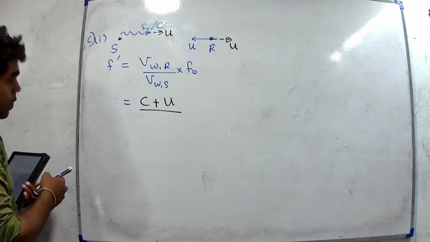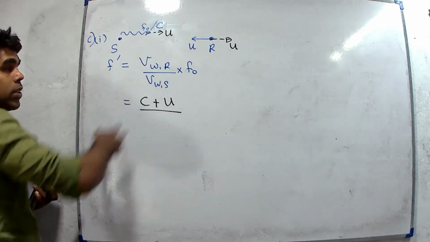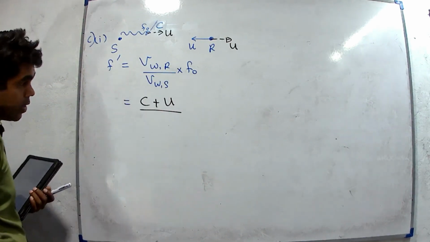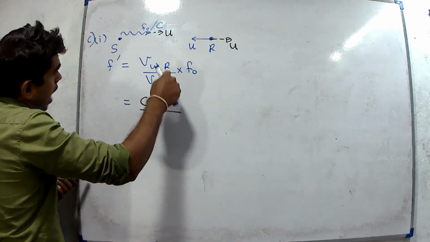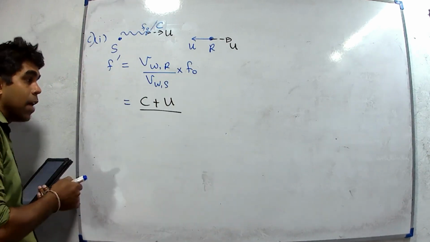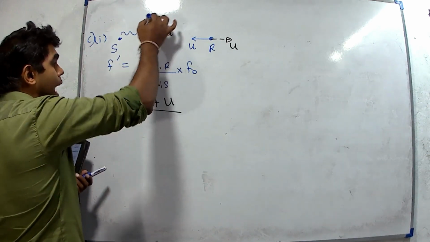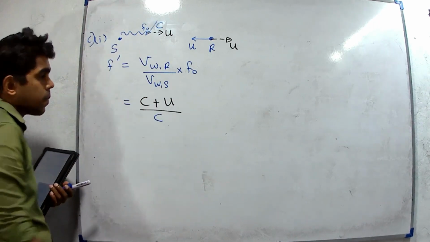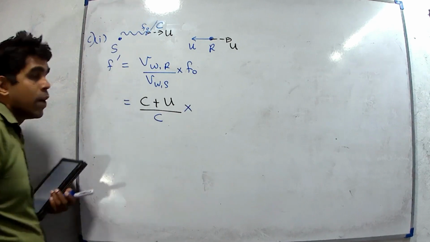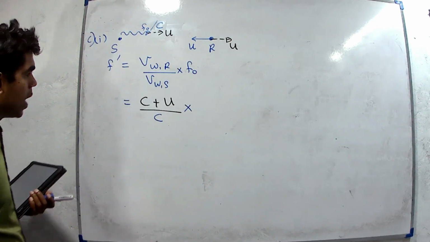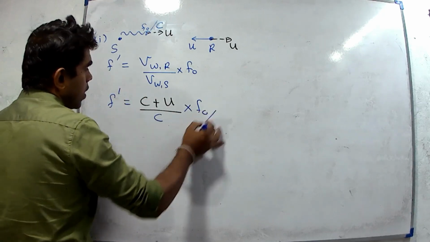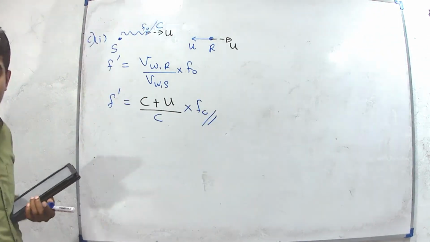Divided by the velocity of the wave relative to the source. Now we have to consider the source. The source is actually at rest, therefore we can consider the actual velocity c as the apparent velocity relative to the source, multiplied by the real frequency f naught. It is the answer for part 1.